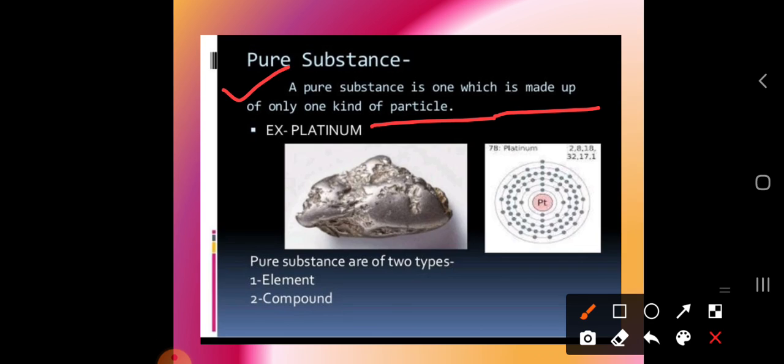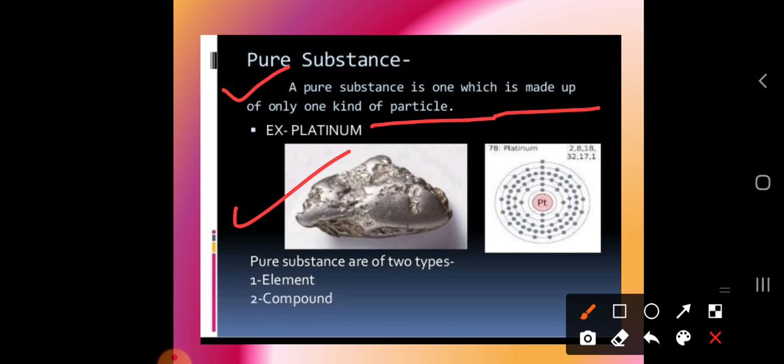Pure form means it is made up of only one kind of particle or element. Here this is platinum. You can take iron nail, you can take copper jug. All of these are considered to be pure substances, because they are all made up of one kind of particle itself.